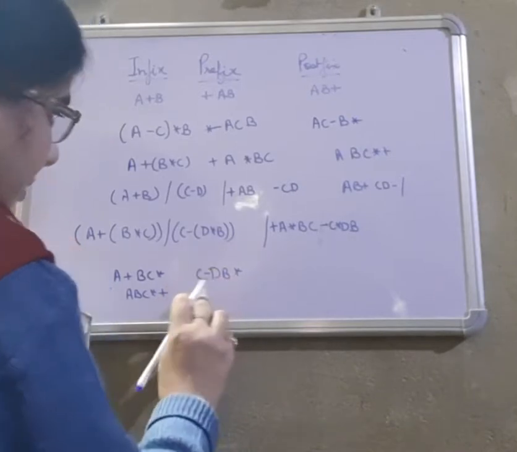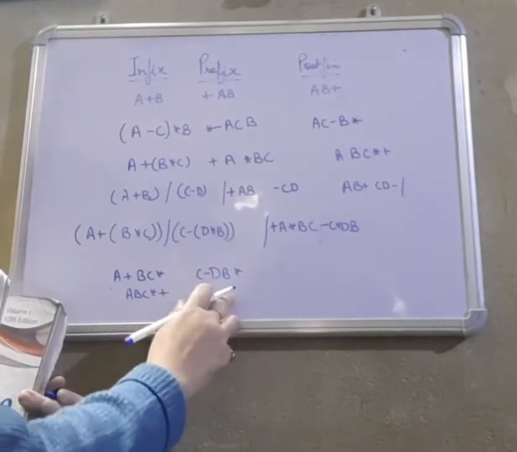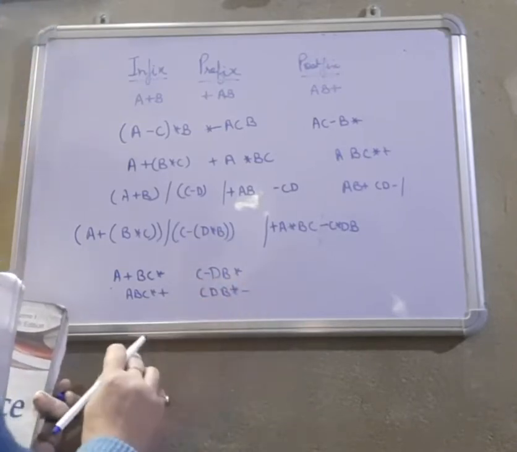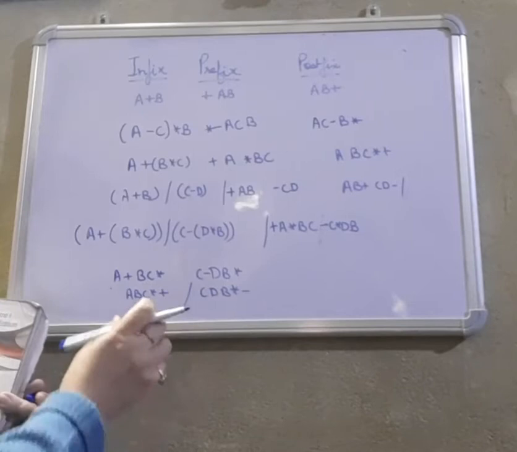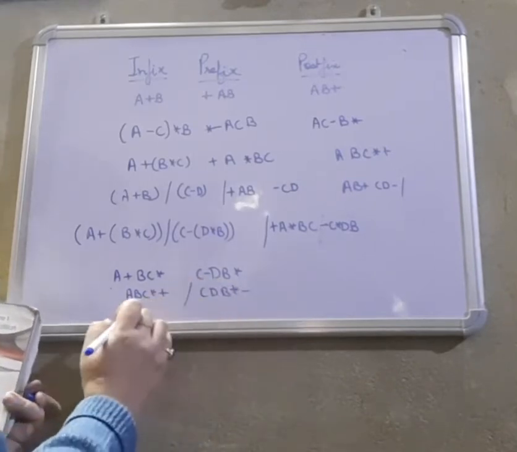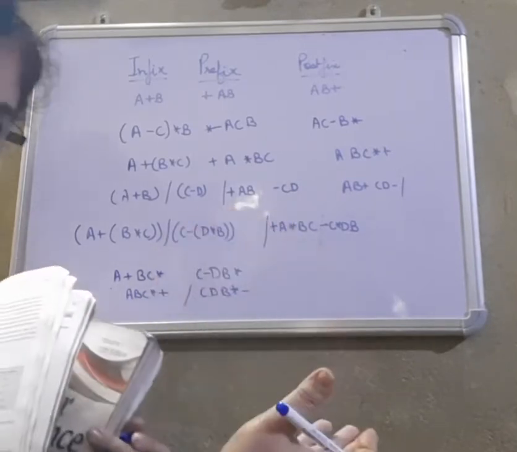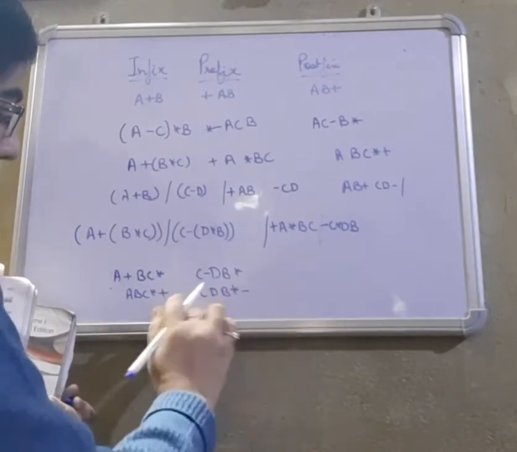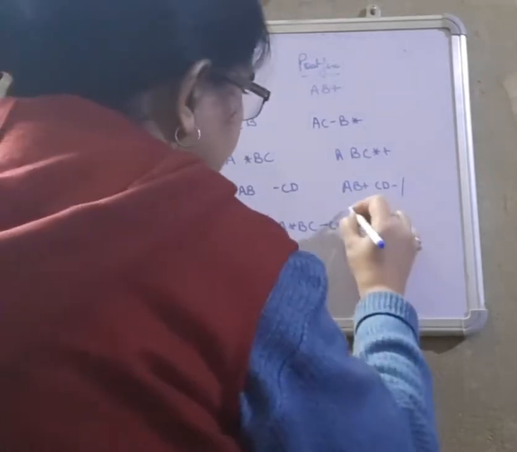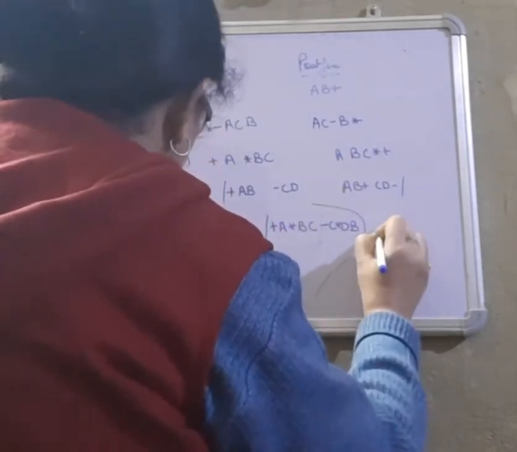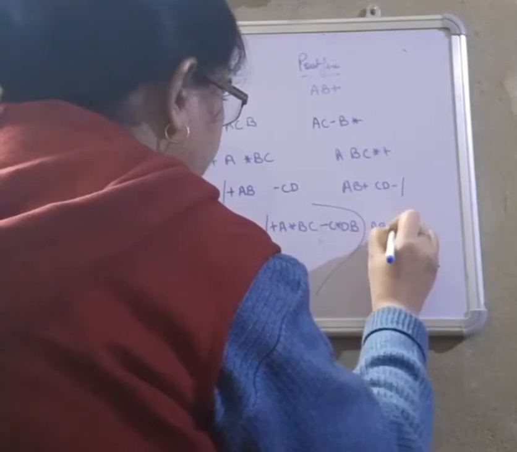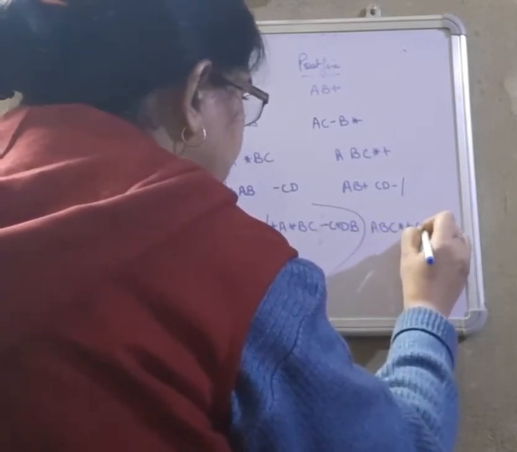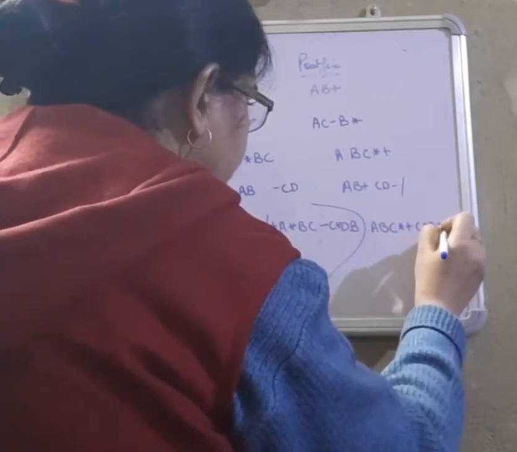This is C minus, that means CD if we take C minus D. So it will be C DB into minus. Then comes a divide. This is A, this is B. The AB divide should be the expression. So writing this expression and this expression, divide should be on the right hand side. So we'll write the answer as A BC into plus, C DB into minus, divide.